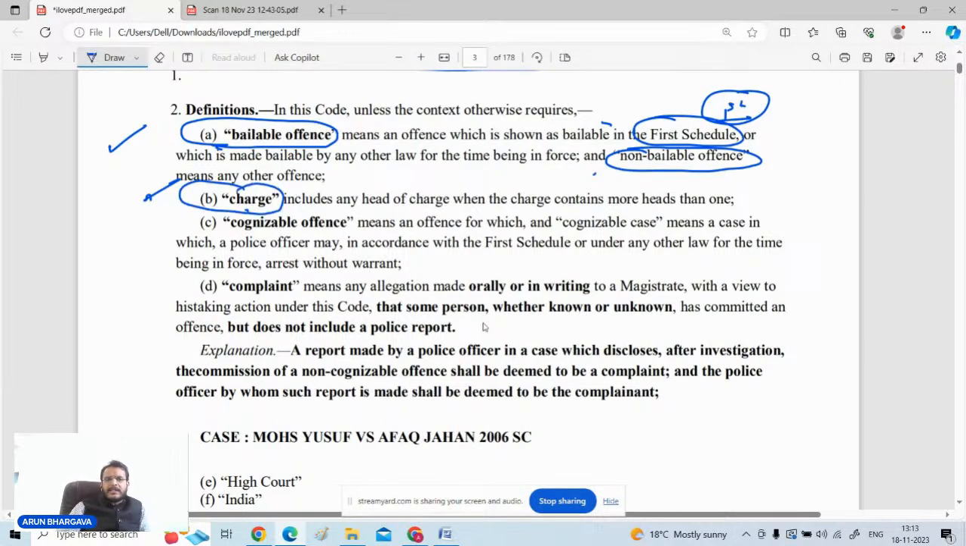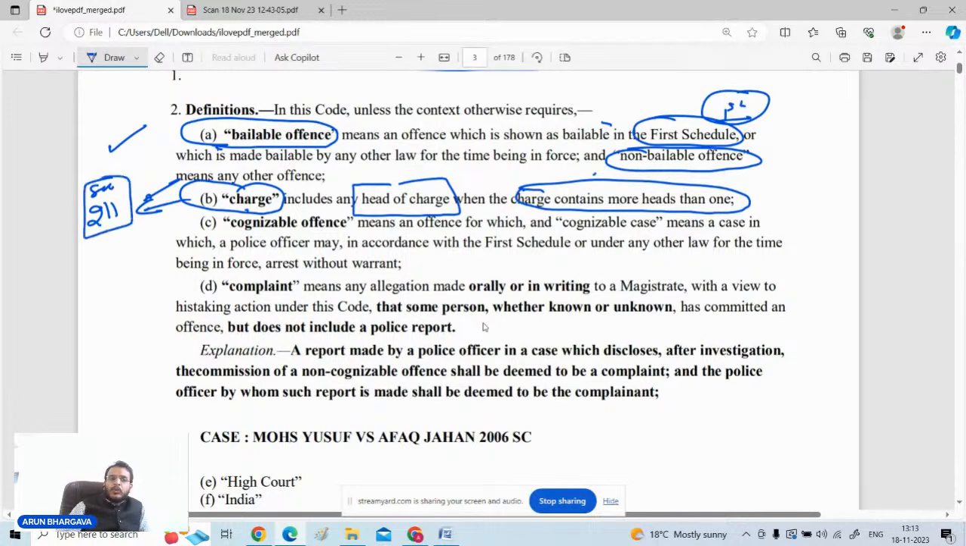Next, what is charge? Charge means a head of charge, or charge contains more heads than one. Whenever the trial in a criminal matter proceeds, the charge is required to be framed. Section 211 of the CrPC tells you what the contents of the charge are, and once the charge is framed, the complete criminal trial is based upon that charge only. So it is very important to understand what the charge is. Charge means the name of the section, the number of the section given in the penal law, like for example IPC Section 302. So 302 is the charge framed against the accused person.